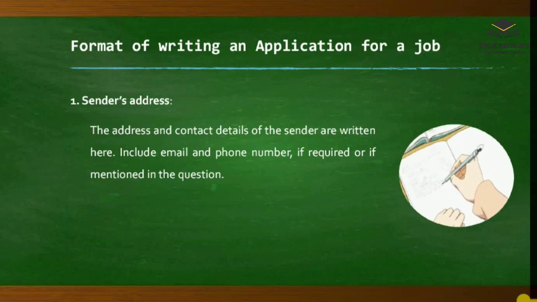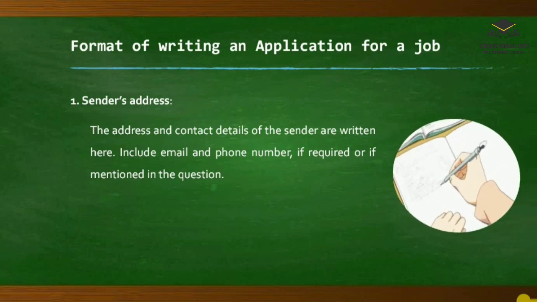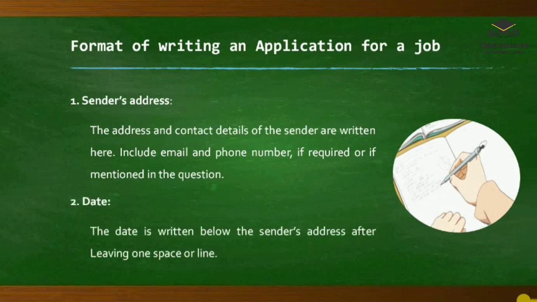As it is a formal letter, we follow all the formal letter steps here. So first step is sender's address. The address and contact details of the sender are written here. Include email and phone number if required or if mentioned in the question. After sender's address, second step is date. The date is written below the sender's address after leaving one line space.